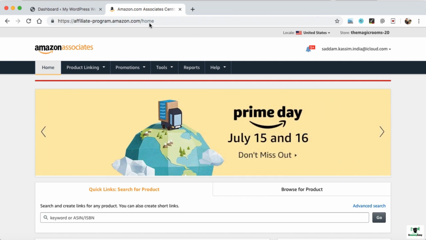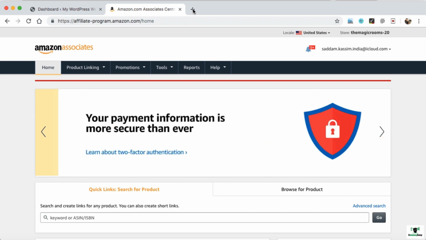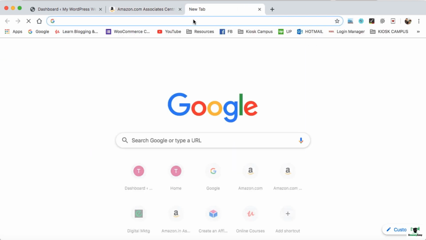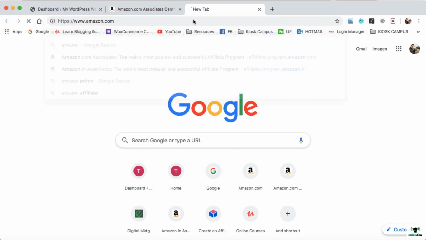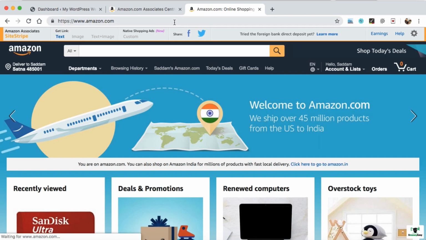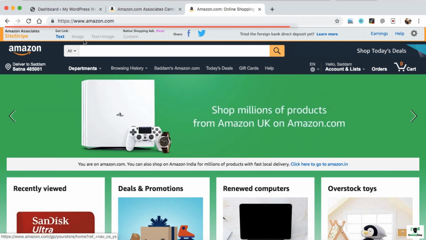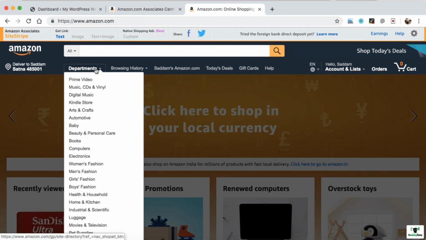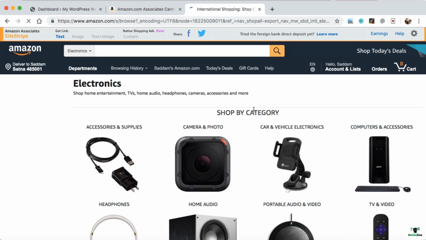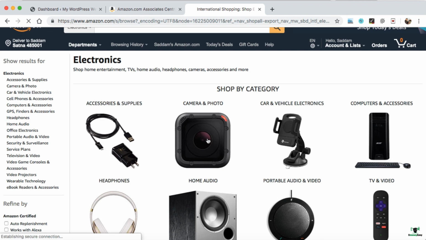Now being logged into the Amazon affiliate area, just open a new tab of your browser and go to amazon.com. This time it will not ask you to log in again as you're already logged into the associate area in your previous tab. So here we can see the top bar is displaying on this home page of Amazon. Now let's go to some product. So we can hover on departments and then electronics. Let's go to camera and photo.